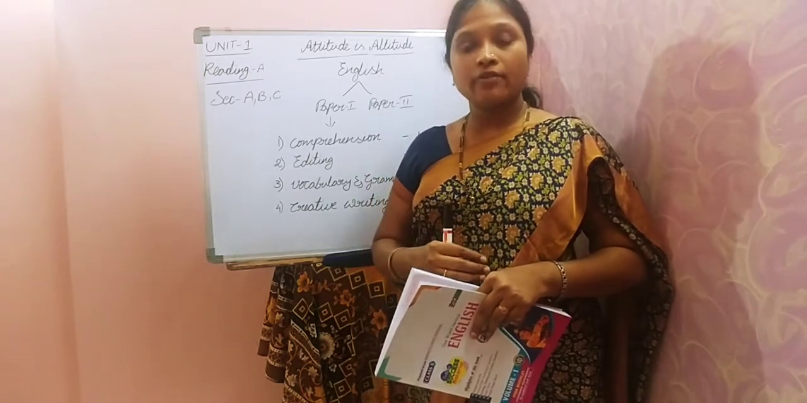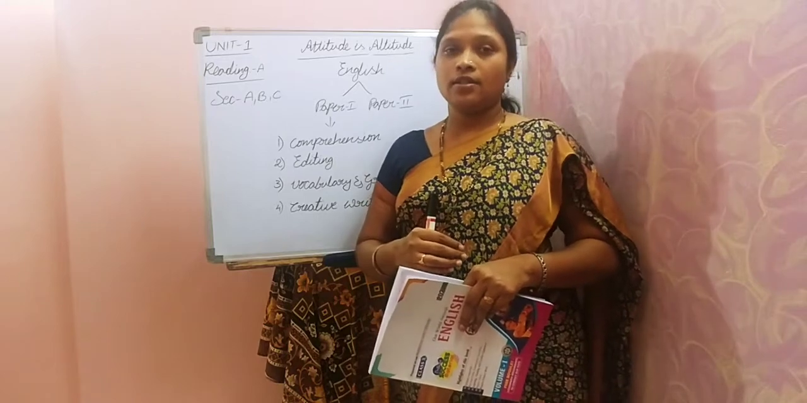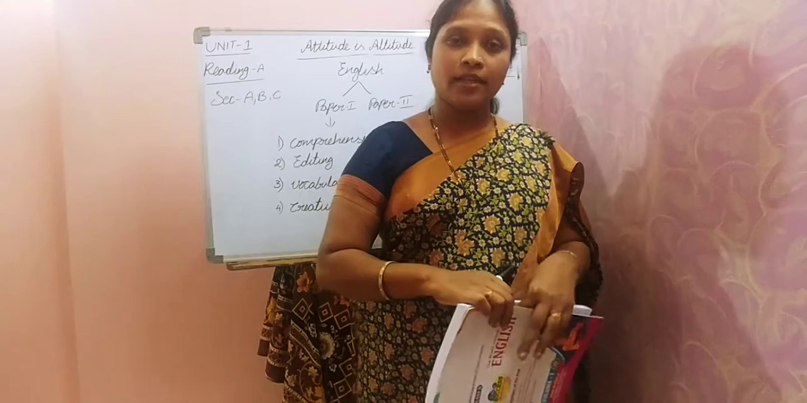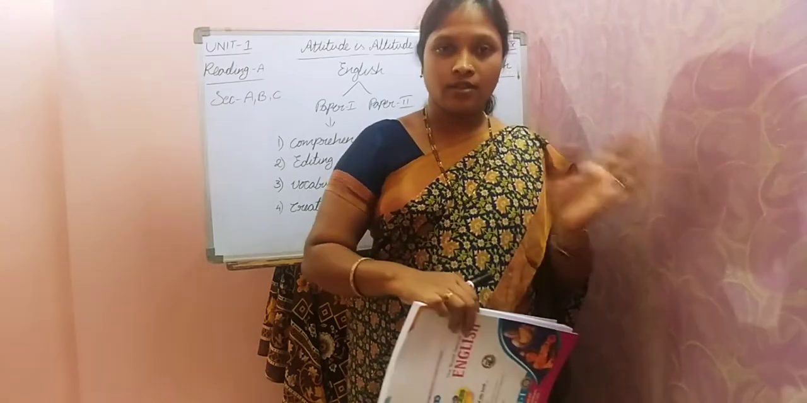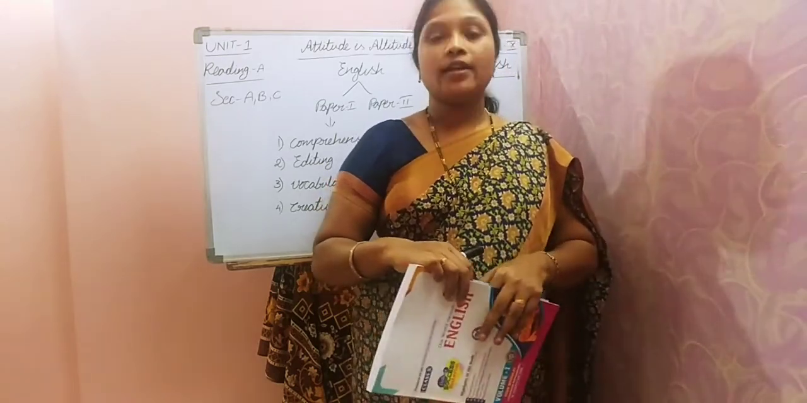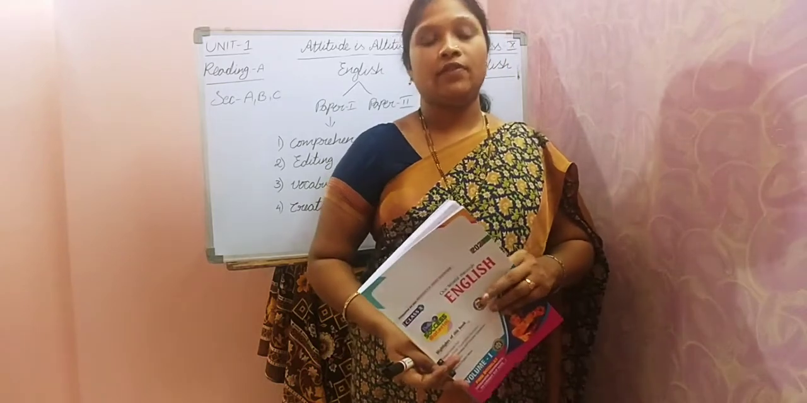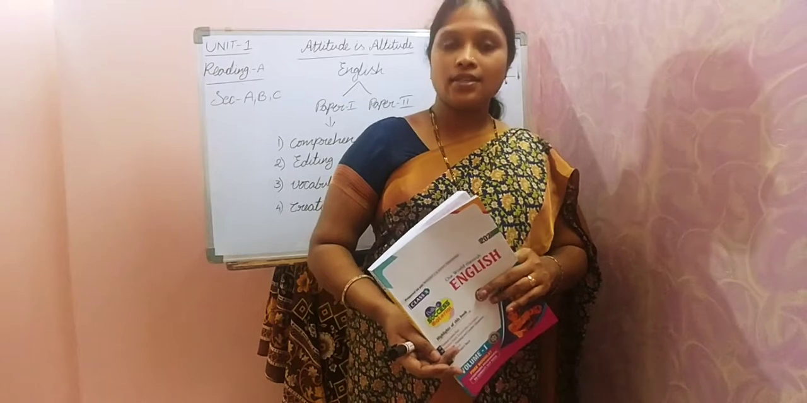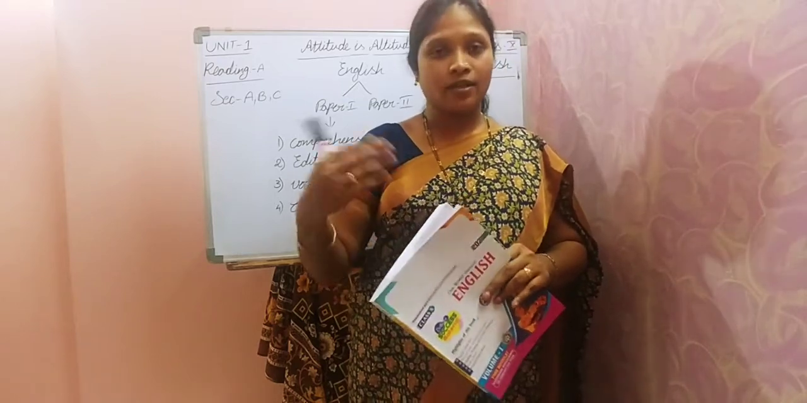The first paragraph will be given for 10 marks. For that paragraph, 4 multiple choice questions will be there. Each question carries 1 mark, so 4 ones are 4. Later 3 short answers will be given, and each question carries 2 marks. 3 twos are 6. So 4 plus 6, 10 marks. That is for the first paragraph.